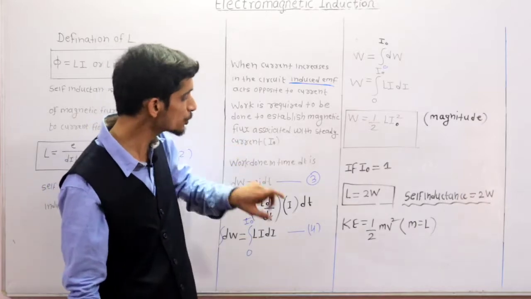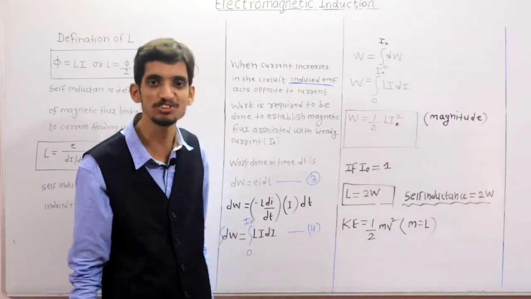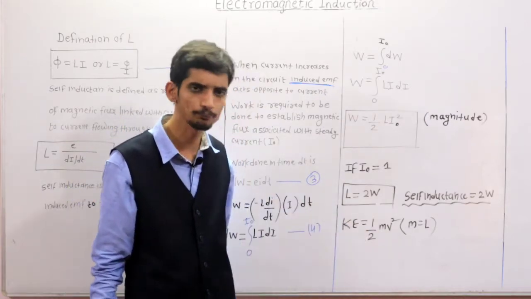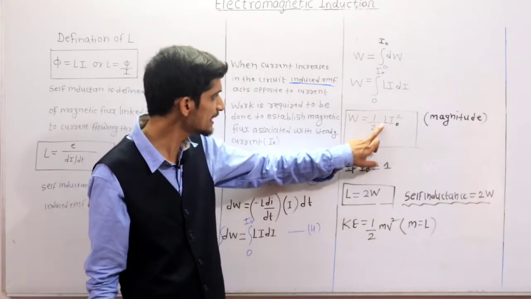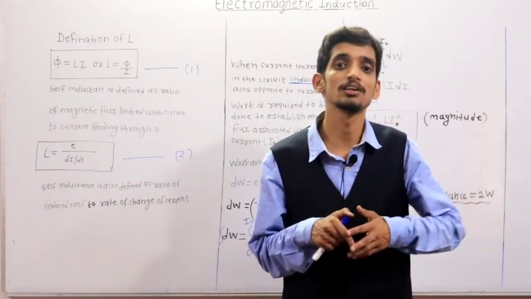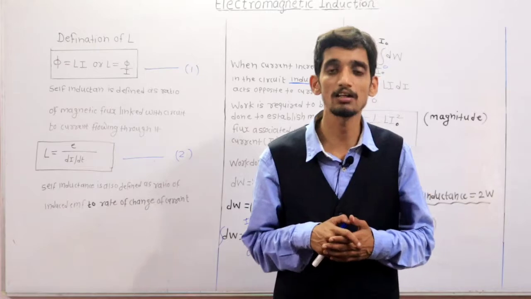Clear? If we try to correlate this formula with our kinetic energy formula, because this is the energy, the magnetic energy, and this is kinetic, half mv square, this L and this m correspond.